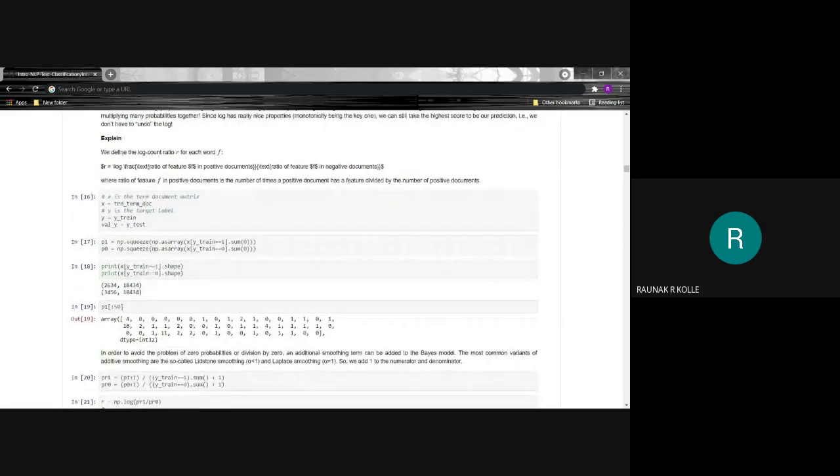In order to avoid the problem of zero probabilities or division by zero, an additional smoothing term can be added to the base model. The most common variants of additive smoothing are the so-called Lidstone smoothing, that is giving alpha values of less than 1, and Laplace smoothing, that is giving the value of 1 to alpha. So we add 1 to the numerator as well as the denominator, hence avoiding the possibility of zero probability or division by zero.